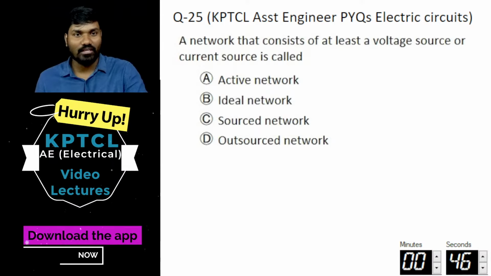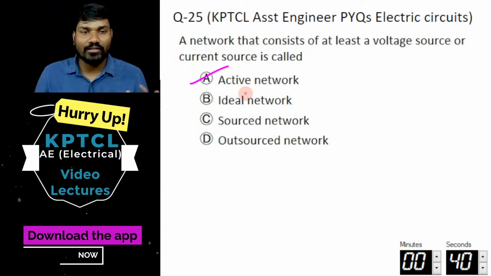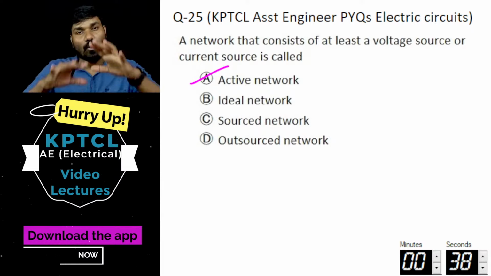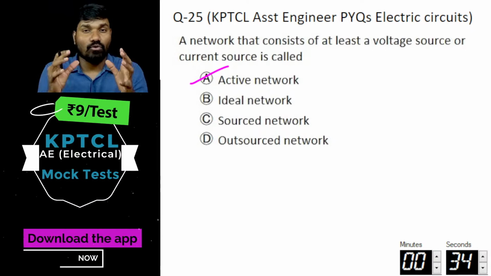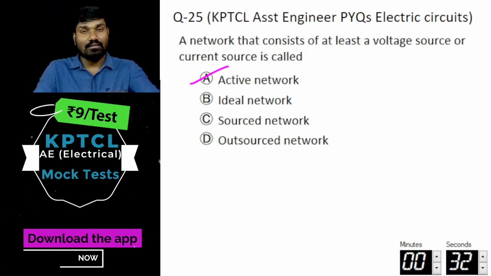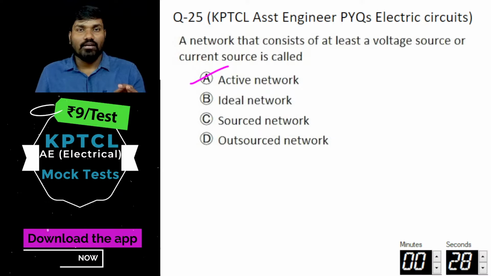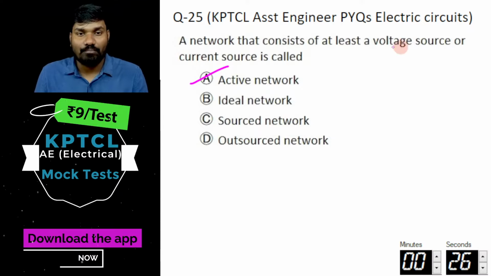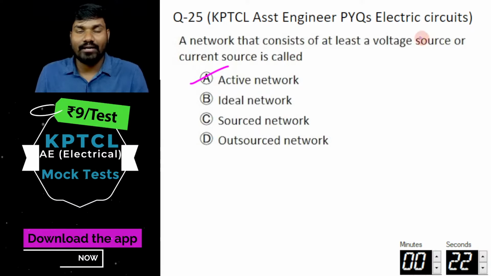Wow, good. A network that consists of at least a voltage source or a current source is called an active network. If a network does not have any active source, any voltage source or current source, it is a passive network. Here I am considering independent voltage sources.